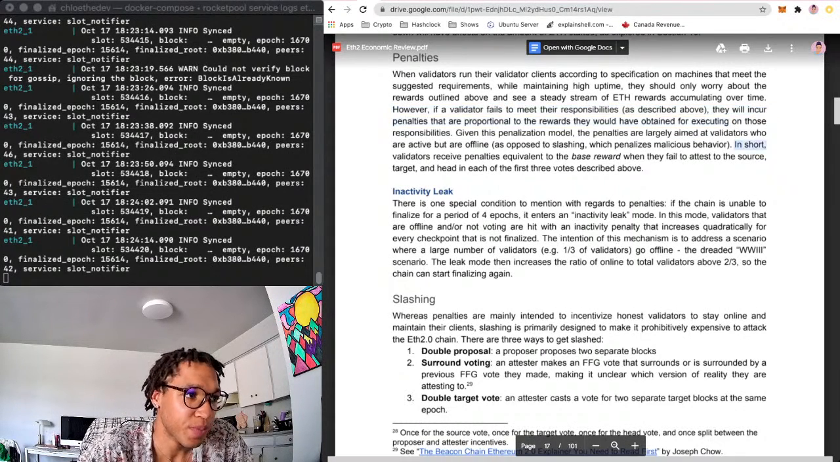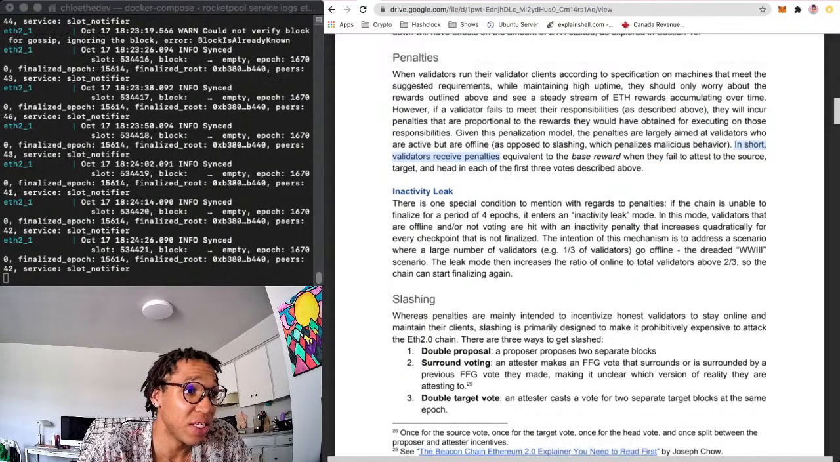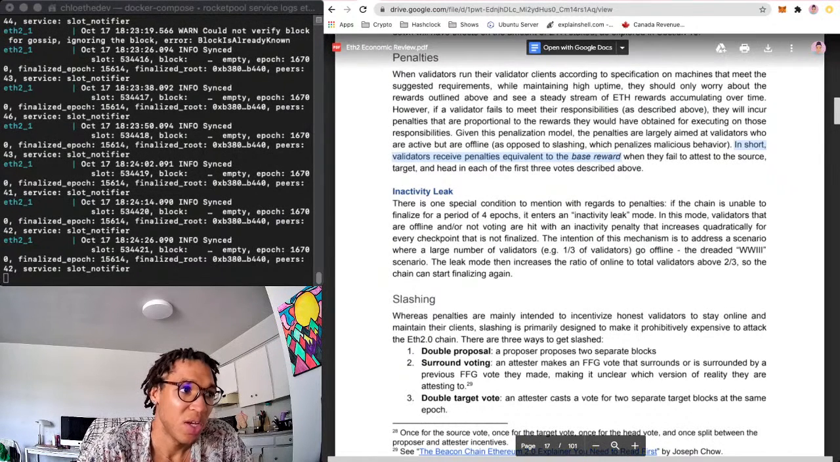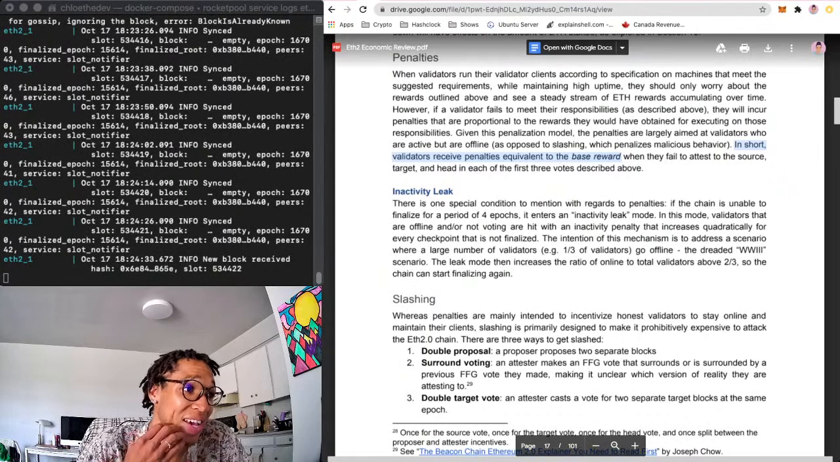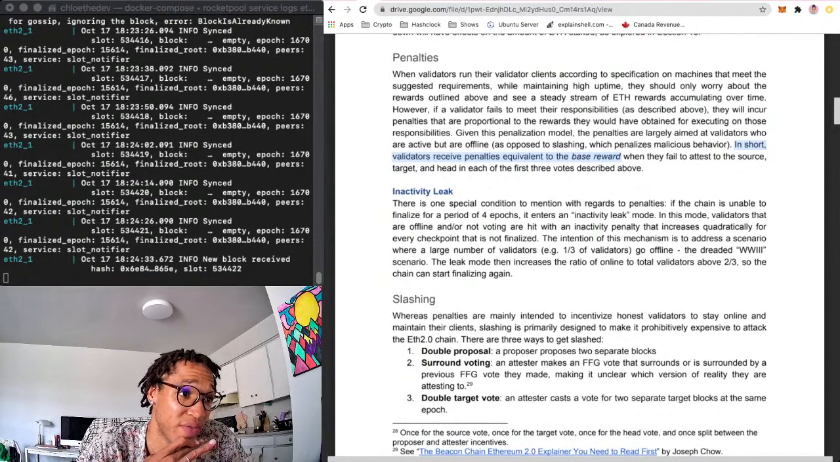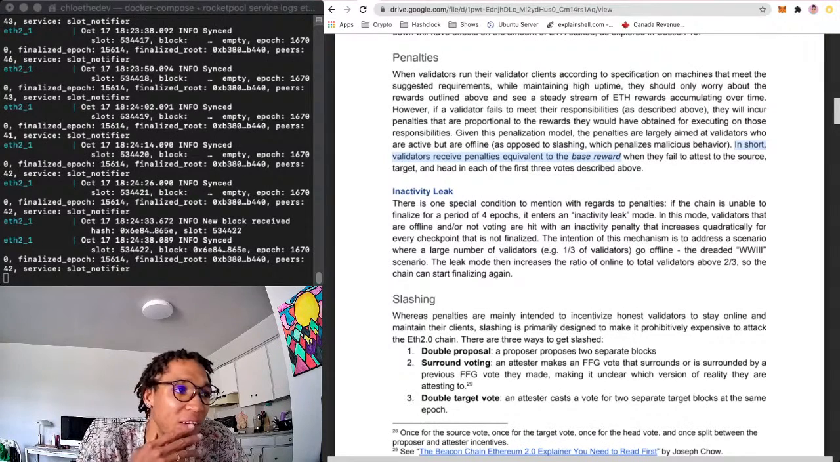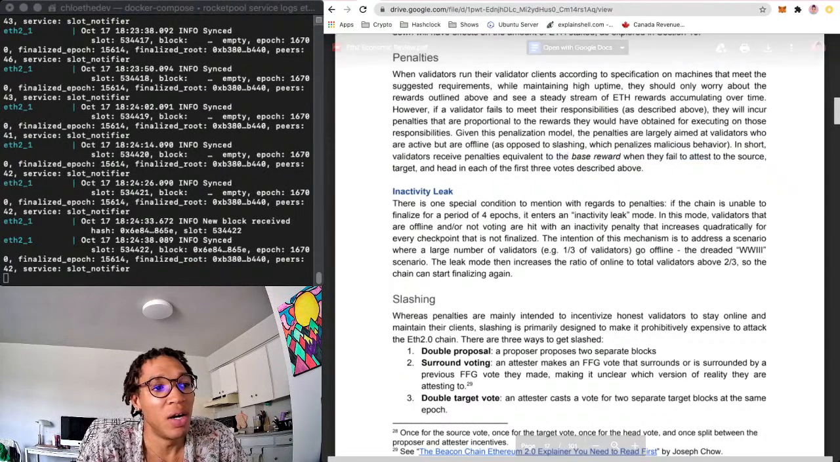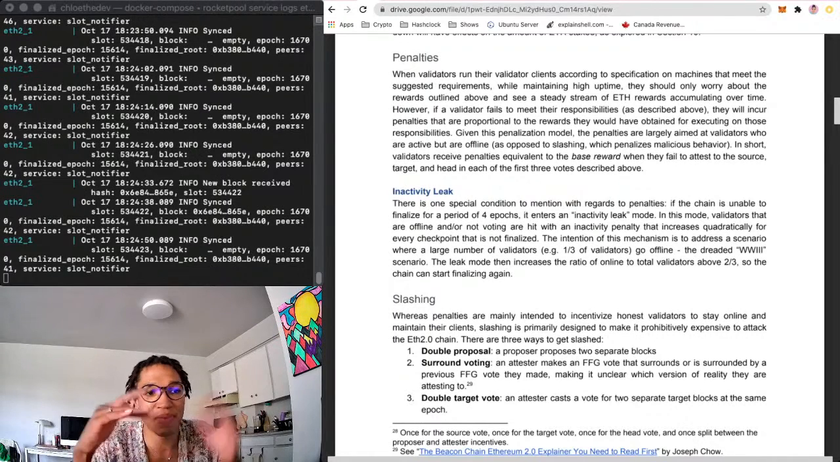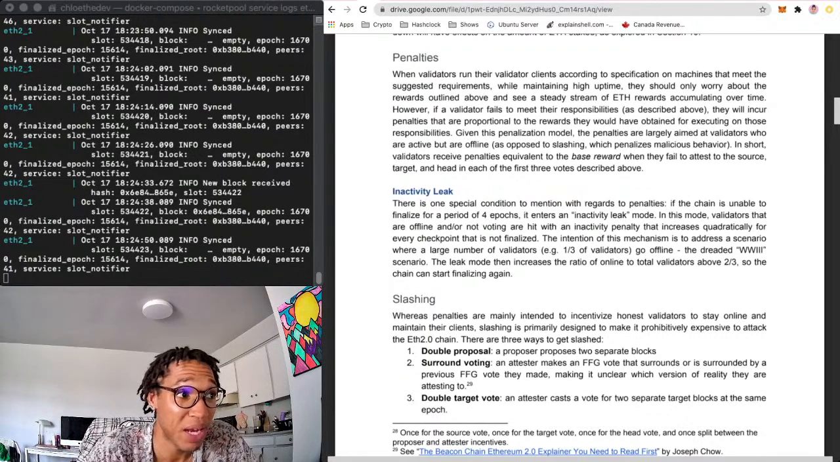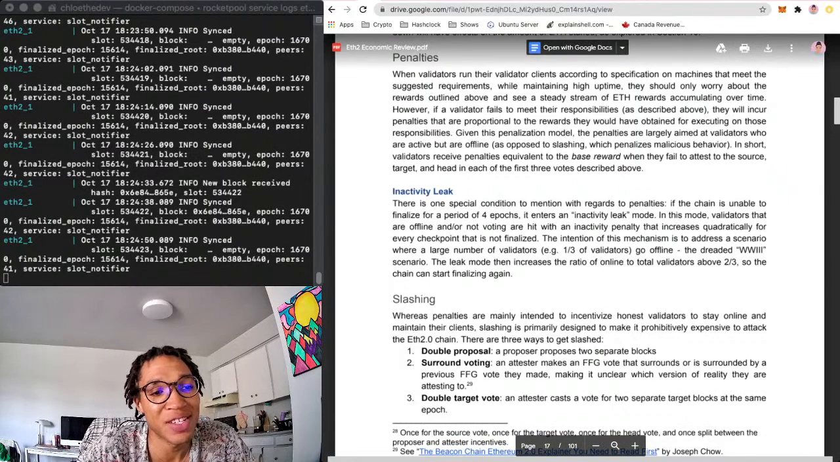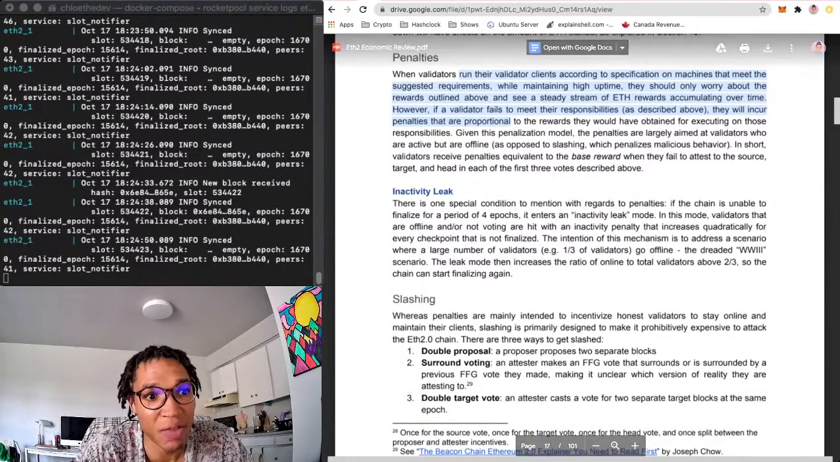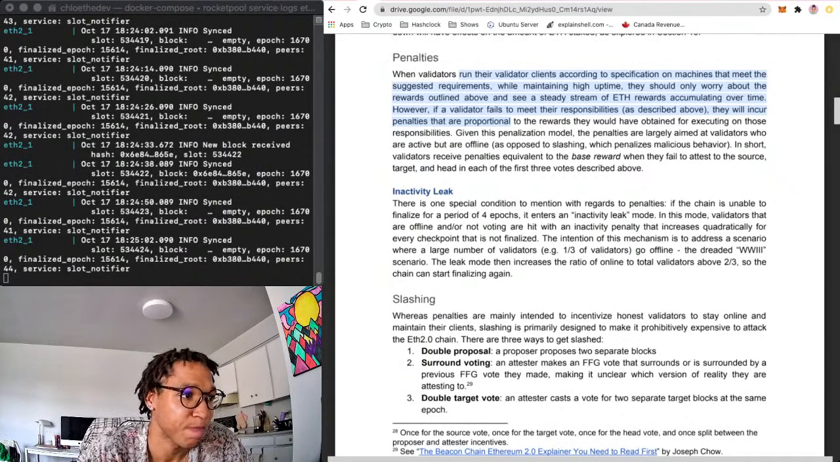In short, validators receive penalties equivalent to the base reward when they fail to attest to the source, target, and head in each of the first 3 votes described above. So if you fail to vote, or you vote too late or whatever, you will get penalized equivalent to what you would have gained. And it's kind of like people will gain that reward and you won't. So you can actually get penalized as well. And that usually happens, from what I've seen, is when the network needs you to be online. They're penalizing you to say, hey, get your node back online.